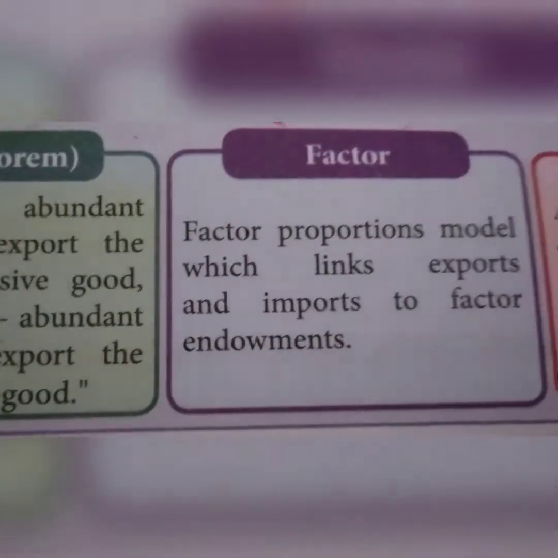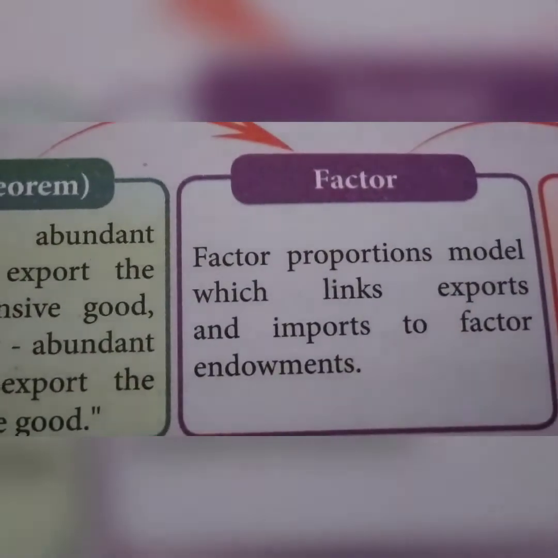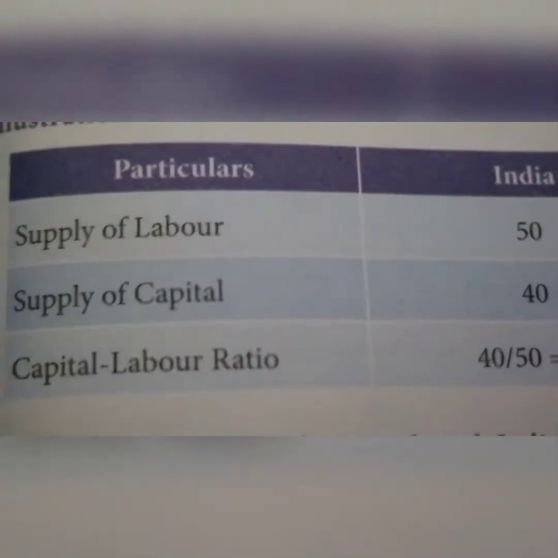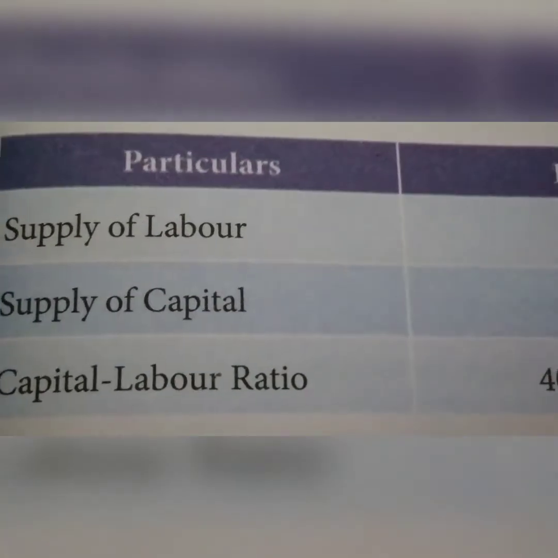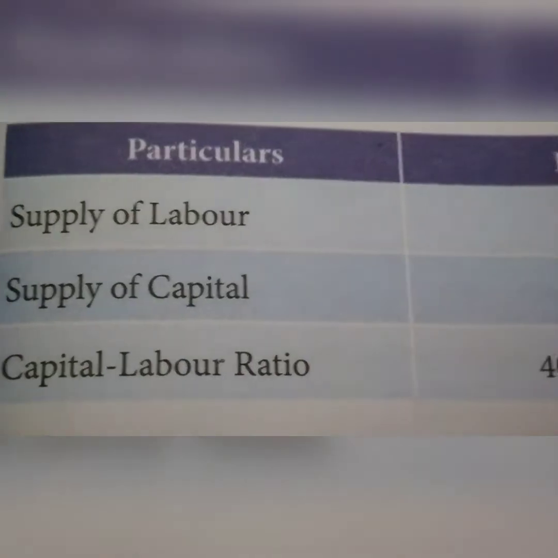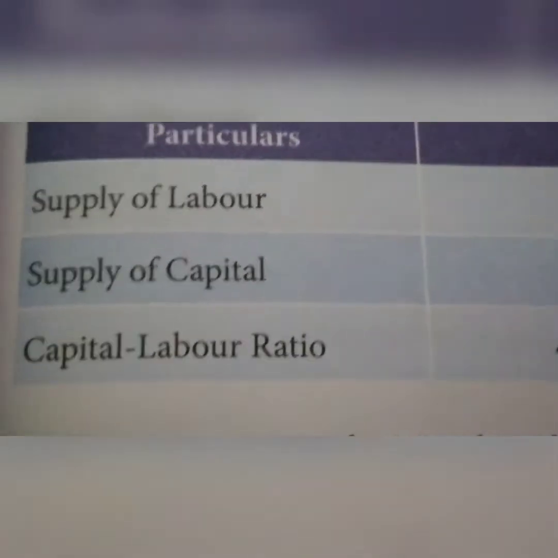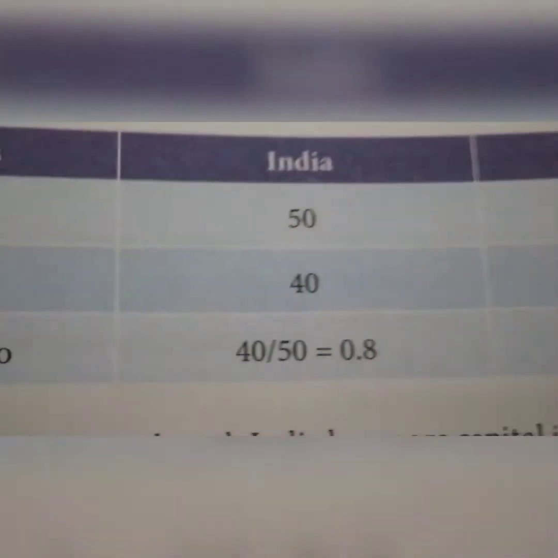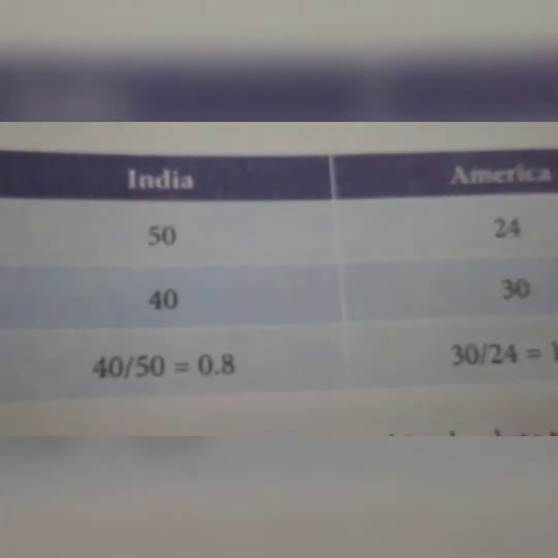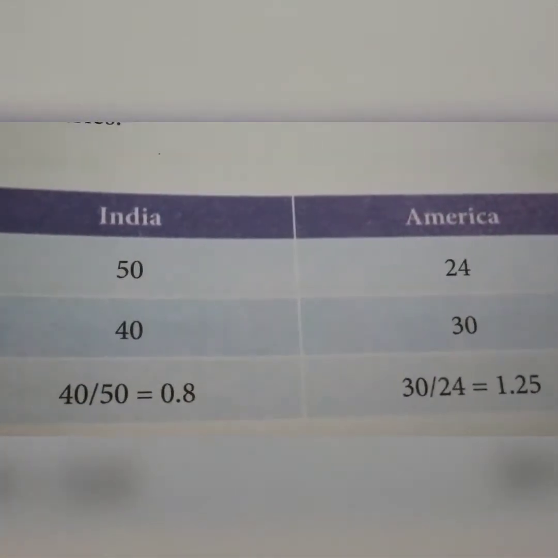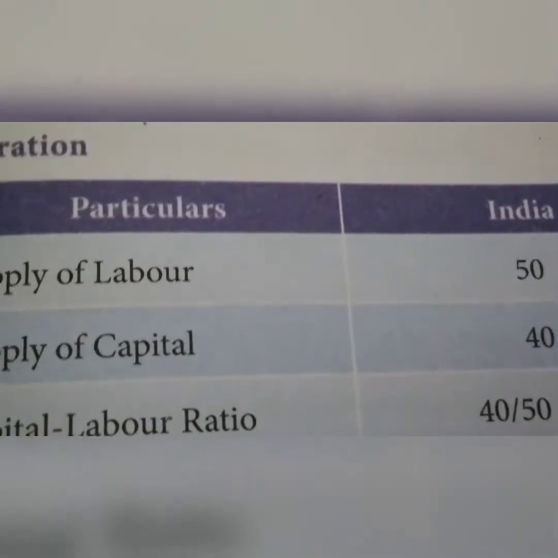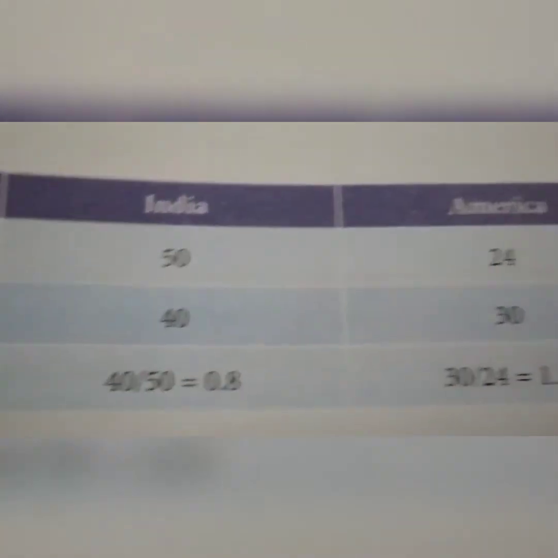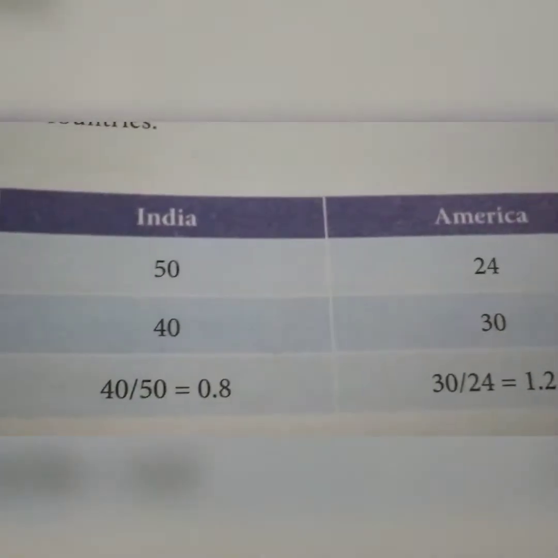India and America, we can take two countries, one India and another America. The supply of labor is higher in India, 50, and America only 24. Capital: India 40, America 30. Here we see the particular India and America illustration. The capital labor ratio is 40 by 50, that is 0.8, for India, and 35 by 24, that is 1.25, for America.